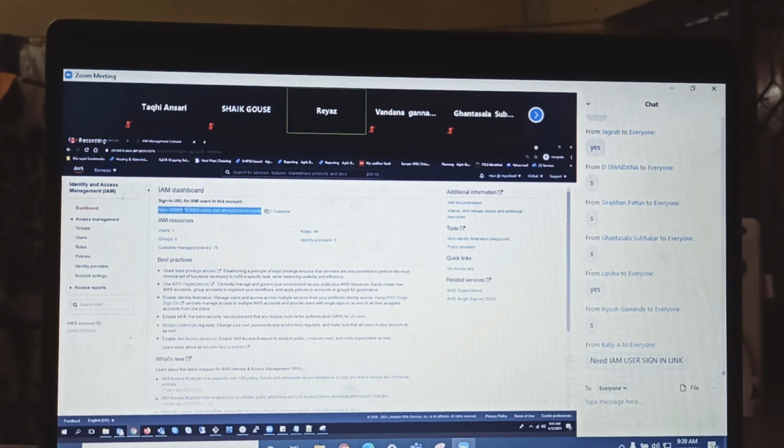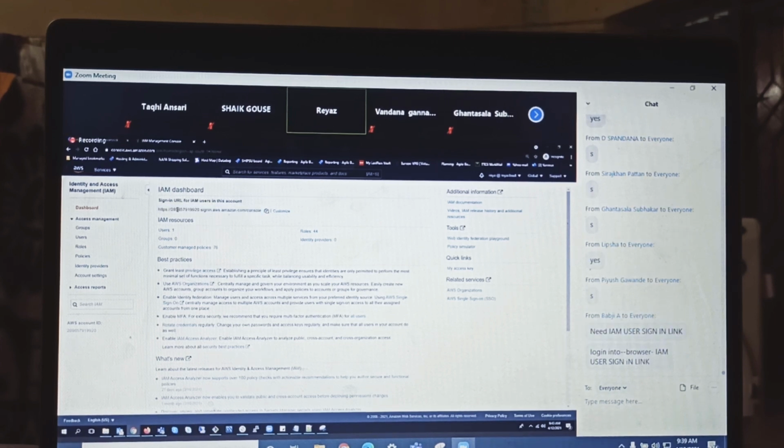Otherwise, how do they log in? If they log in on their own, they will log in to their own root account, not another company's account, right? So you understood this is the IAM user sign in link, and every IAM user needs to have this link in order to log into my account.